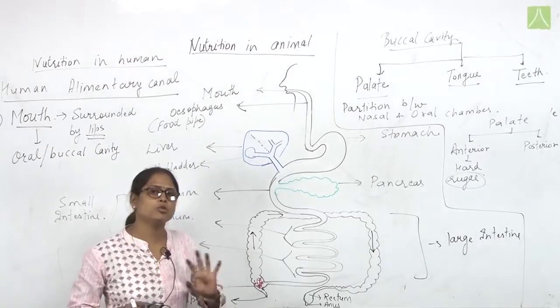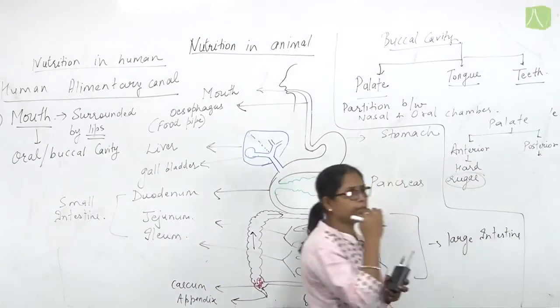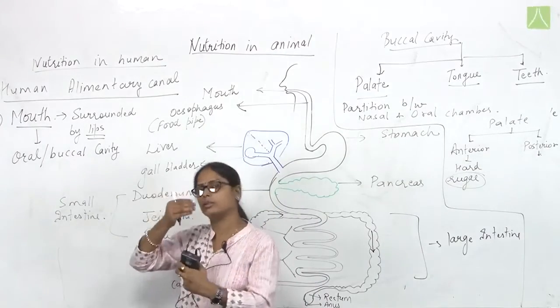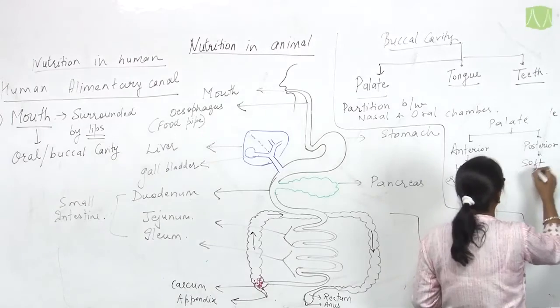But nowadays it is not being used. Then towards the posterior end, this is known as the soft palate.